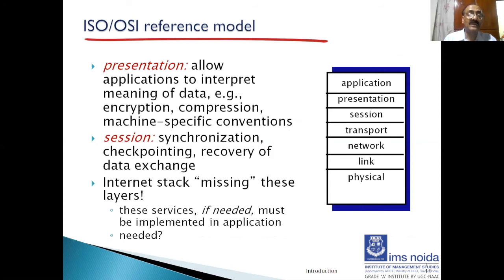These are the 2 additional layers which are present in the original OSI reference model: the presentation layer and the session layer. So what does it mean? That these layers are not required? No, they are definitely required. Except now in the TCP/IP layer model, these layers are the responsibility of the application layer. So if some application wants to implement encryption, it can do it on its own in the application layer itself. The receiver will not have a separate presentation layer, and the separate session layer, which is used for synchronizing and checkpointing, is also not there. So if these 2 activities are required, the application layer has to implement them in its own application.